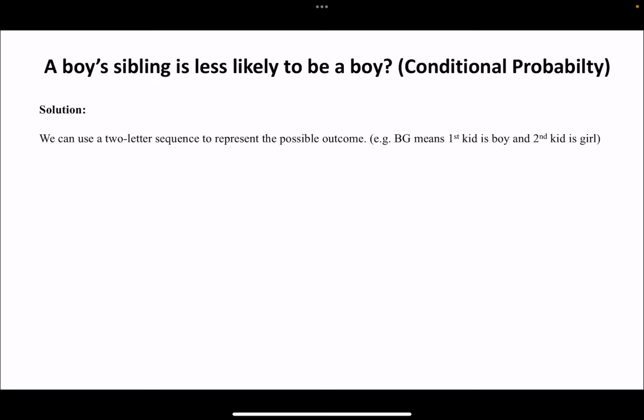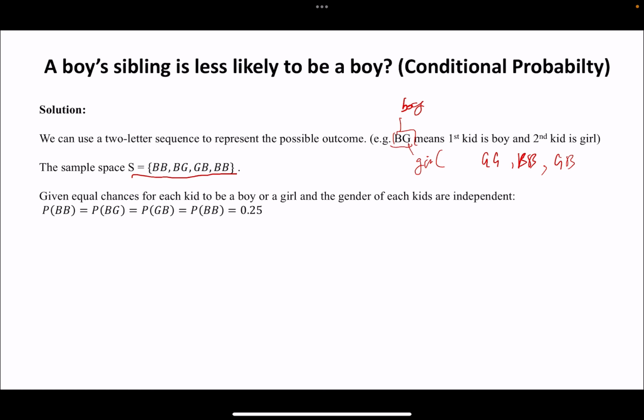Actually, we can use a two-letter sequence to represent the possible outcomes. We use B to denote boy, and G to denote girl. A sequence BG basically means that the first kid is a boy and the second kid is a girl. Hence, we can use GG to represent two girls, BB to represent two boys, and GB to represent the first kid being a girl and the second kid a boy. So our sample space will be these four possible outcomes.